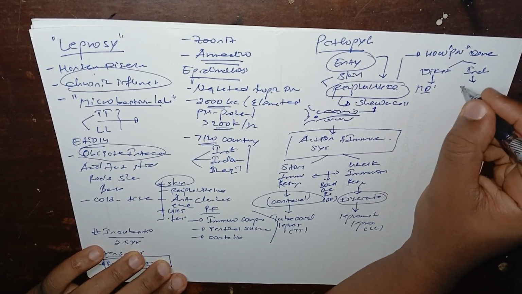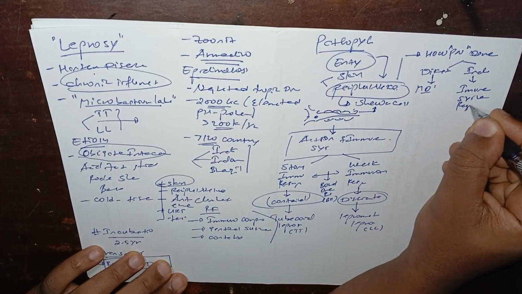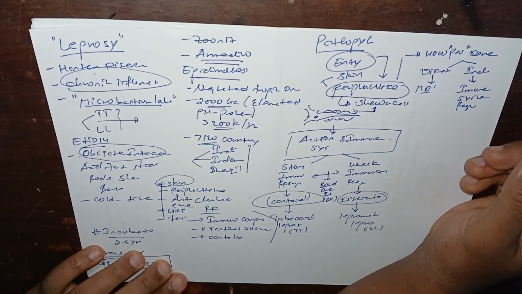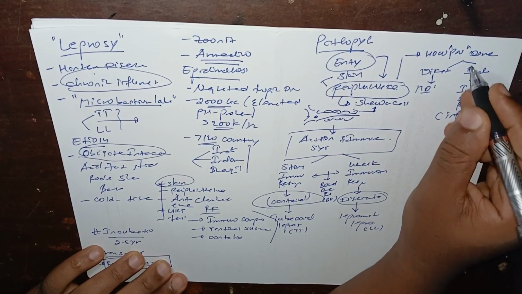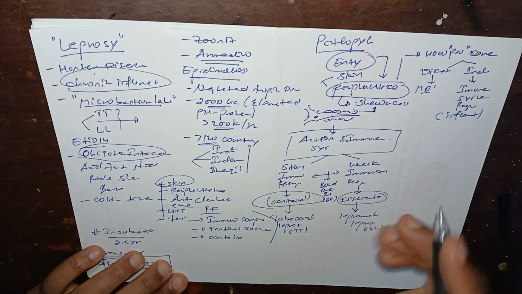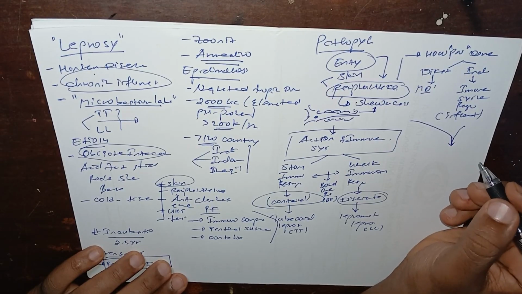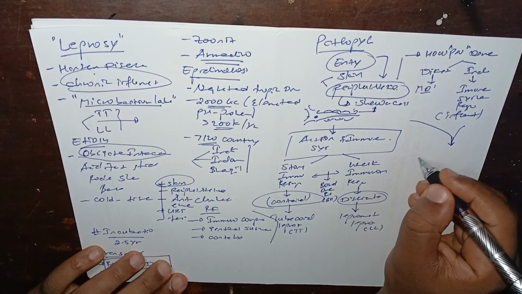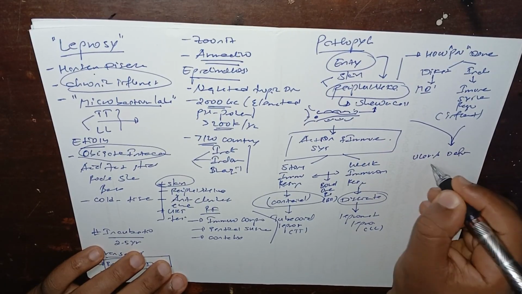The indirect effect is because of the immune system response, which causes inflammation that attacks the peripheral nervous system. When there is repeated injury to the nerves, the final result is ulcers and deformity.